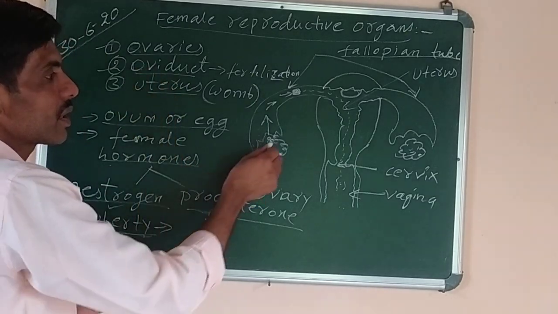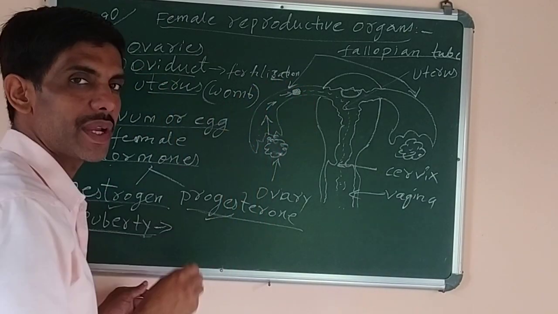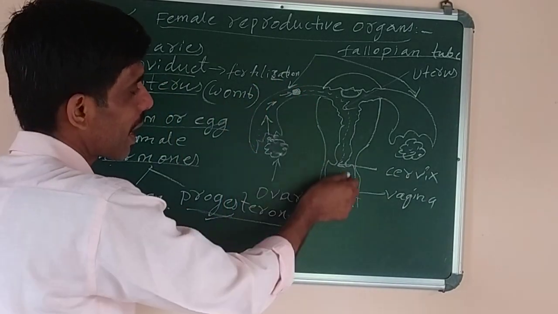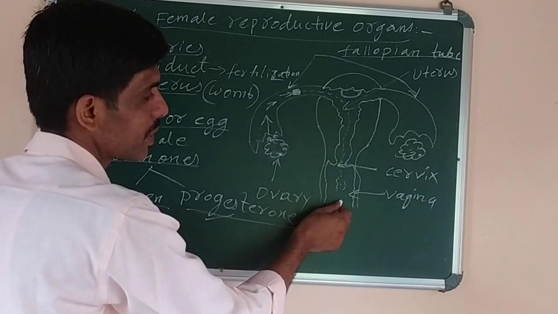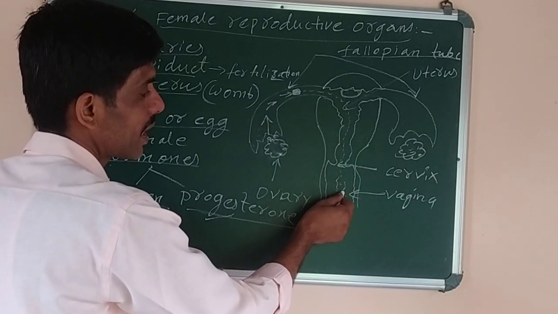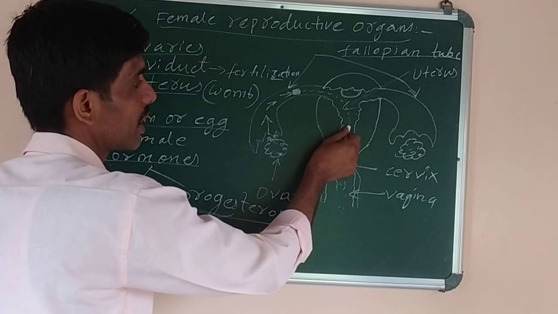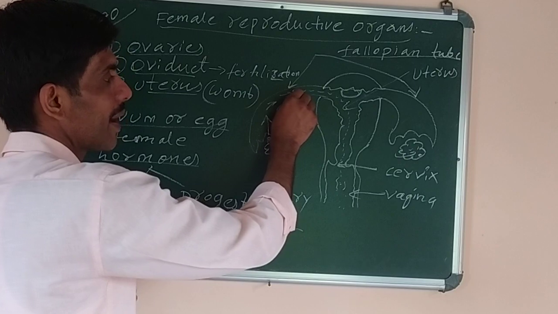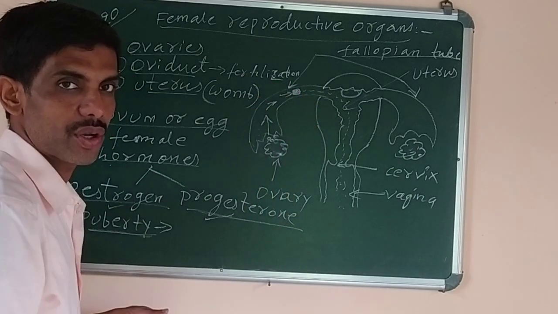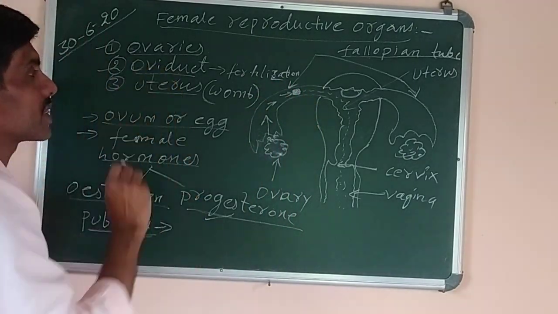Of this oviduct? It is the oviduct, or fallopian tube, where the male gamete, that is the sperm cell deposited in the vagina, travels through the cervix and the uterus and reaches up to the fallopian tube, where fertilization occurs. So if it is asked, what is the function of oviduct?